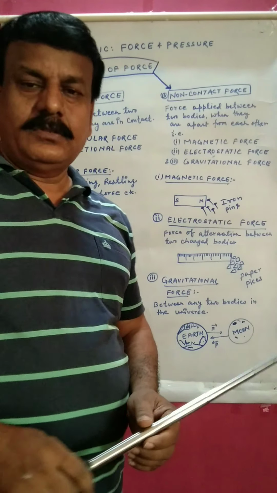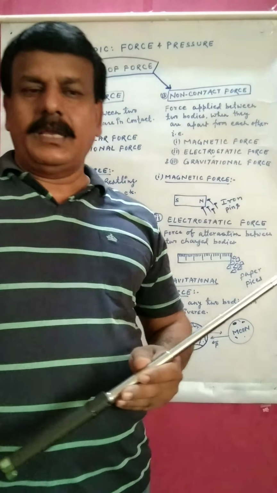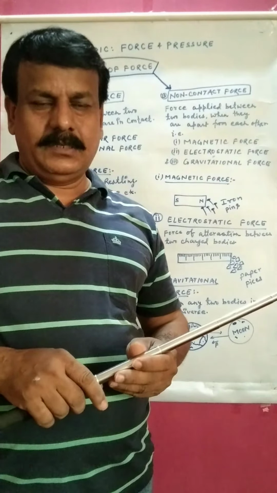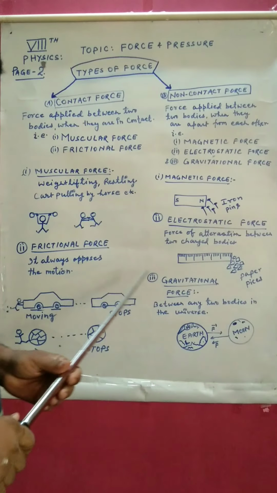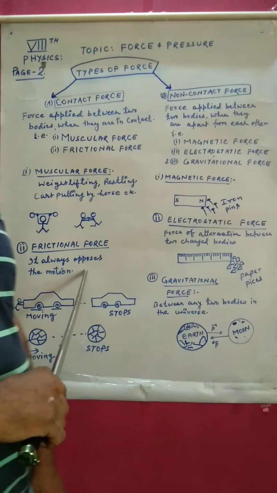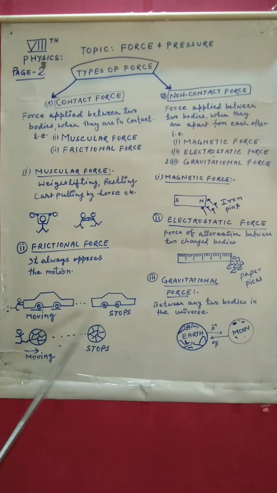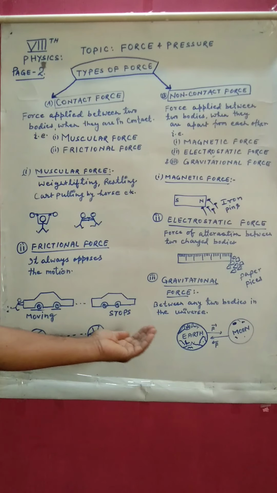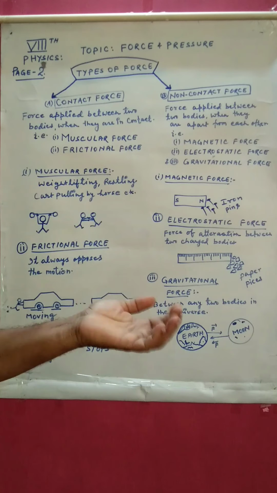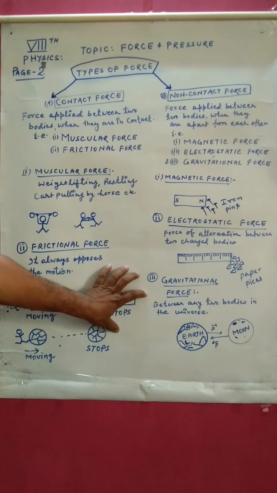Next is frictional force. What is frictional force? It always applies on the moving object and it always opposes the motion. You can see here it always opposes the motion. Go through the figure, you can see there is a car. It is pushed by a man and then it is left. After a few seconds it stops. What is the reason? The reason is frictional force applied by the earth's surface to stop this object.